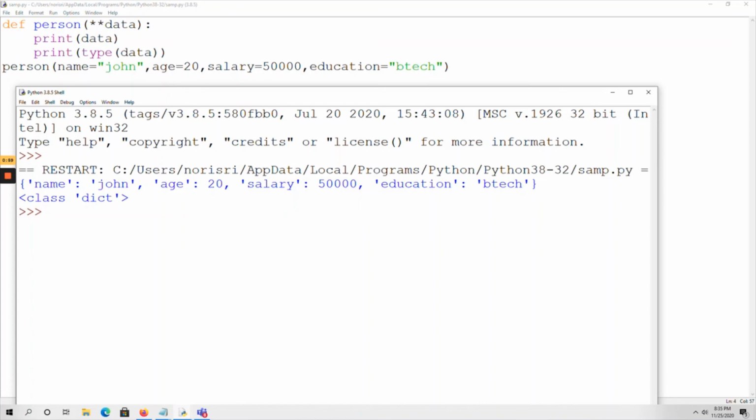Next, print type of data. So what is this data type? The type function will return the data type of this variable data, of this keyword argument data. So it is of dict data type, dictionary data type. So that's why print type of data gives the output class dict. Okay. So keyword arguments internally will be stored as dictionaries. Okay. So that's about keyword arguments. Thank you.